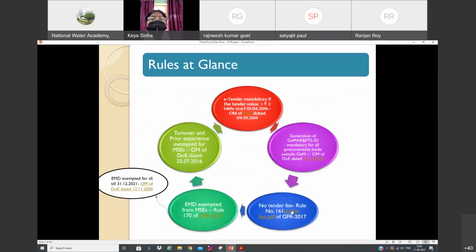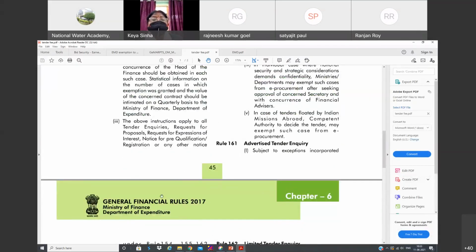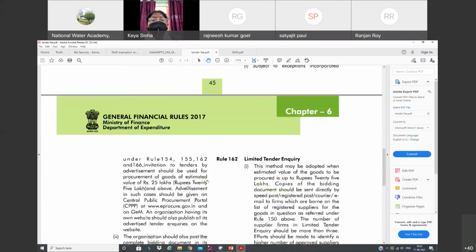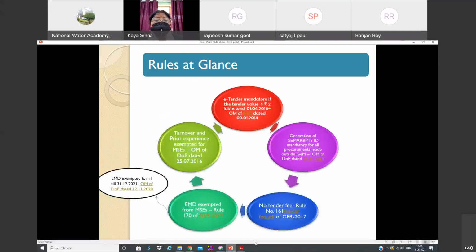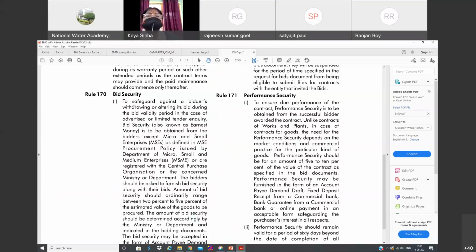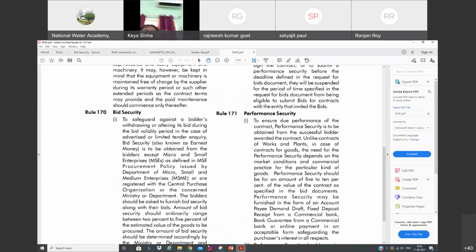Of course, no tender fee. This also they have mentioned, GFR Rule 161. As per this, there won't be any tender fee. And EMD is exempted for all MSMEs as per Rule 170 of GFR. You can also see here, we should not collect any EMD from all MSMEs.